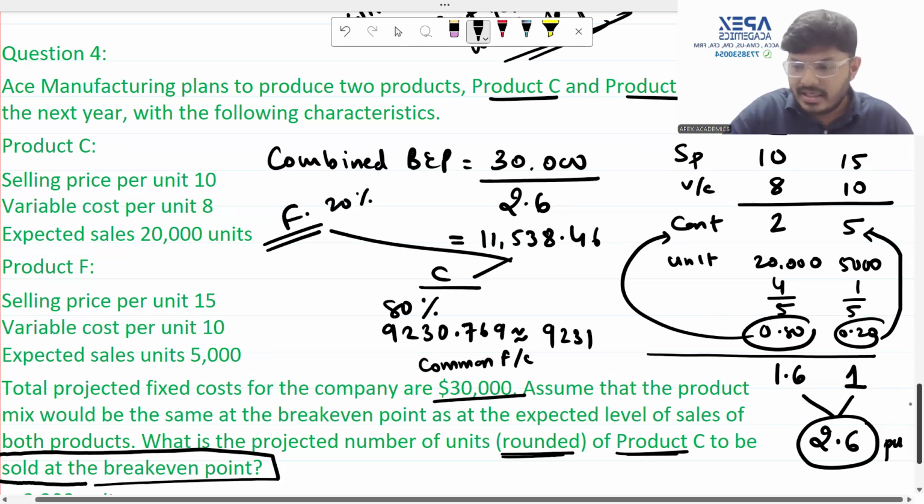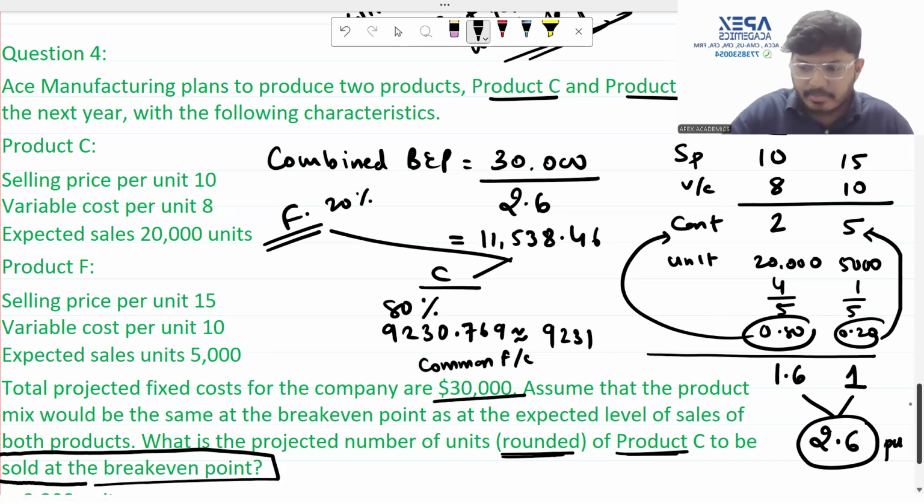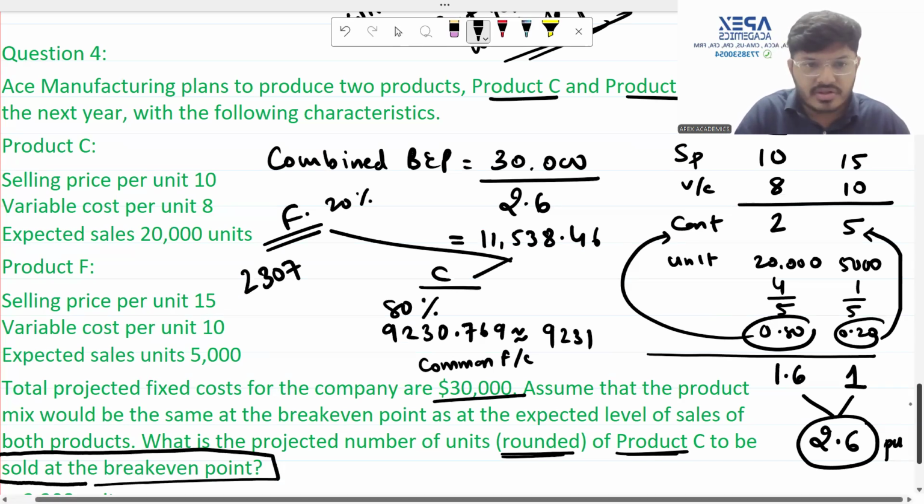So we are looking at 11,538.46 multiplied by 20%. Our answer comes to 2307.692, which will now be rounded off to 2308 units for F.